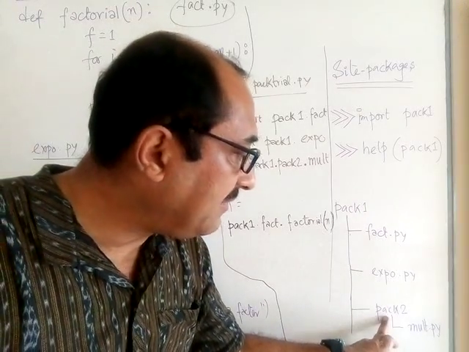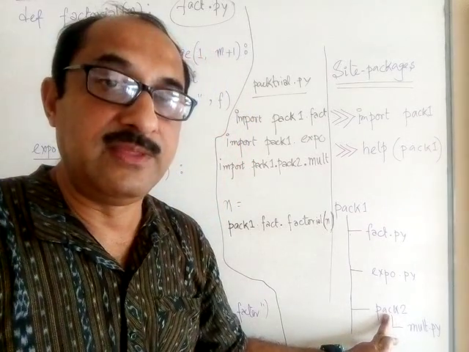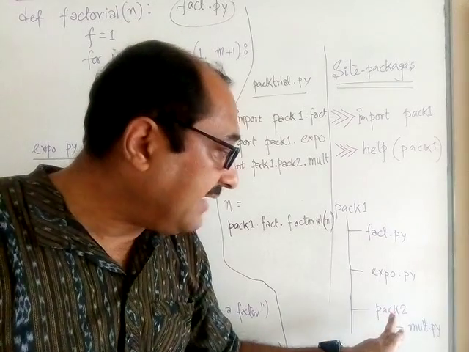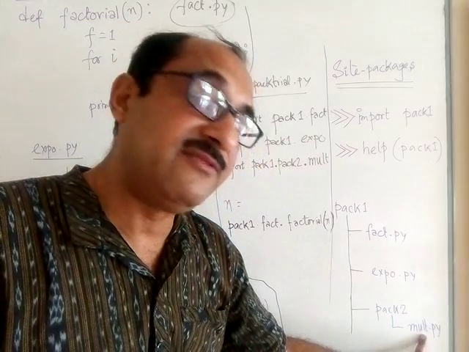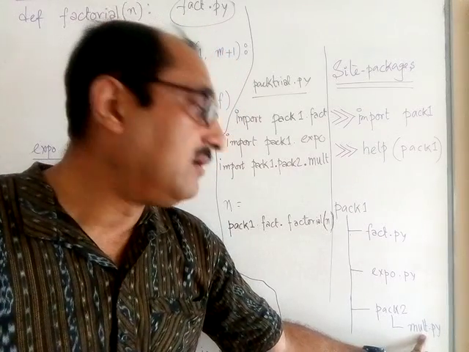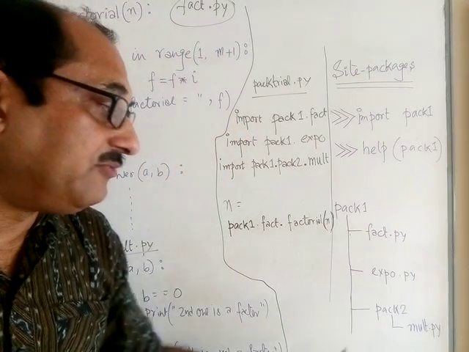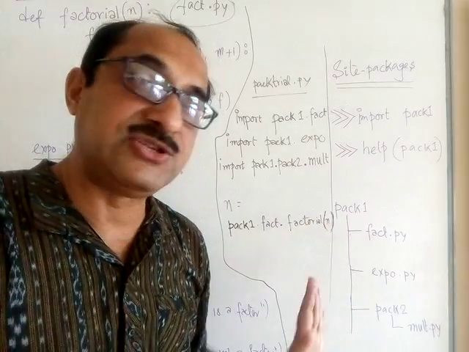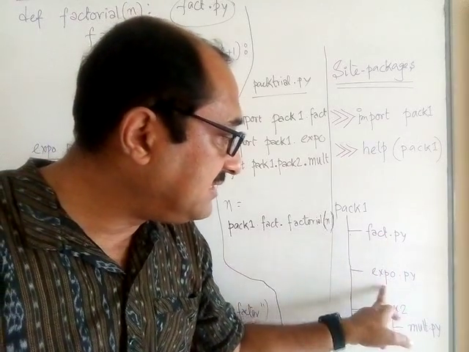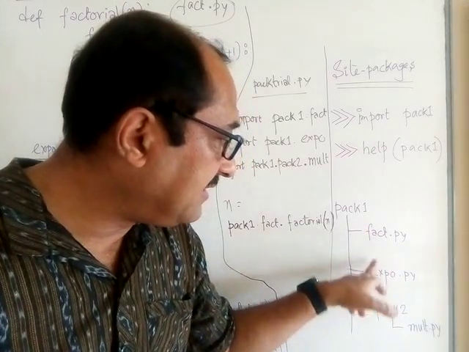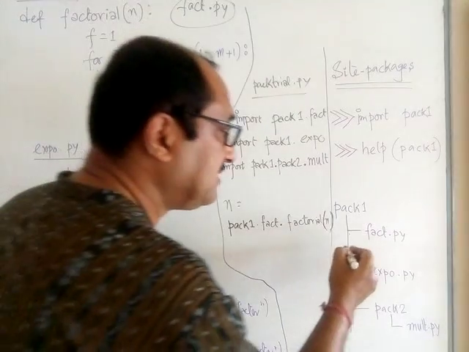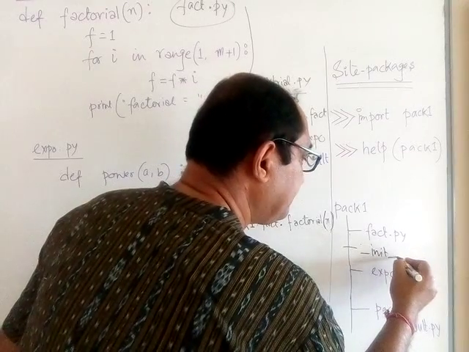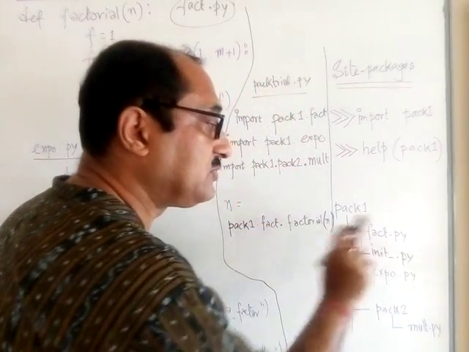So my sub-directory name or the sub-folder name is pack2. I wanted another package pack2 to be part of pack1. And under that package, I want a module called mult.py to be a part of it. That is how I wanted my package to be. So obviously I will create these modules first, copy them in the right places, and I must copy along with that the most important file, that is underscore init underscore py.